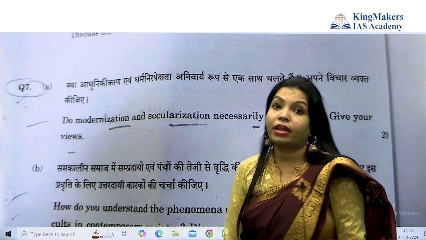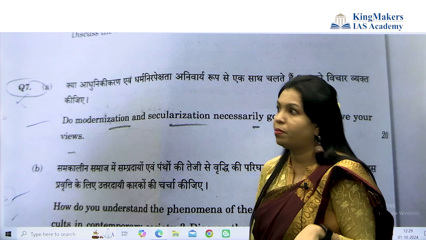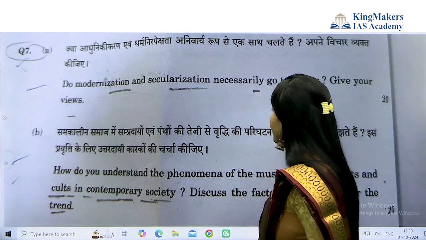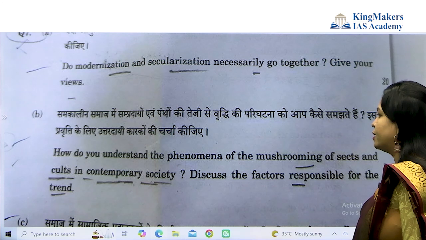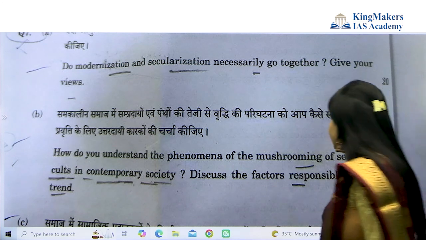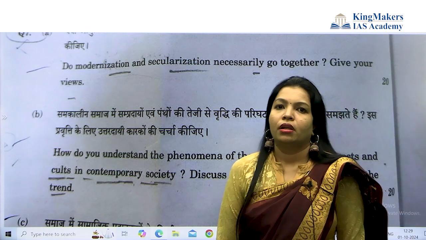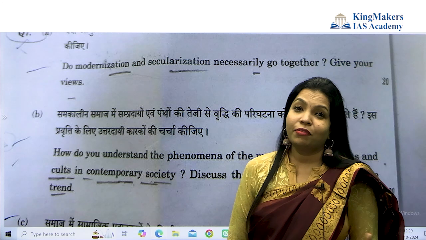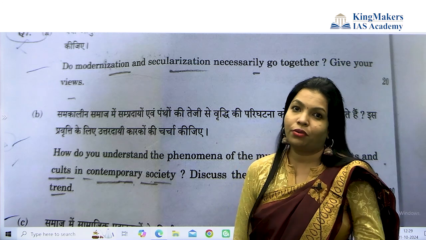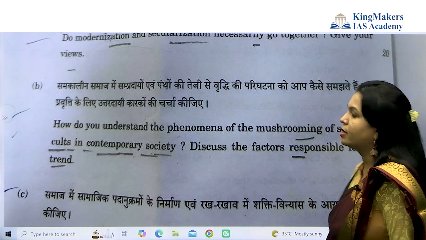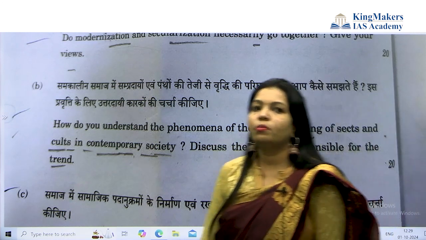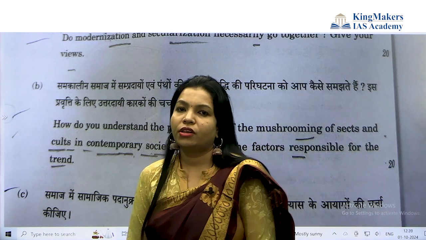Even the second chapter concept of religion and society you have to bring. Do you understand the phenomenon of mushrooming of sect and cult in contemporary society? Discuss the factors responsible for this trend. Why have they given a lot of questions under religion and society? Sect means the religious ideology is differing.